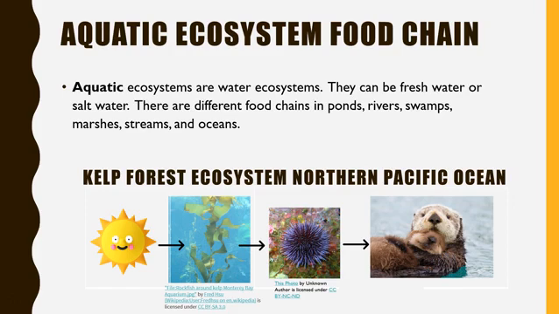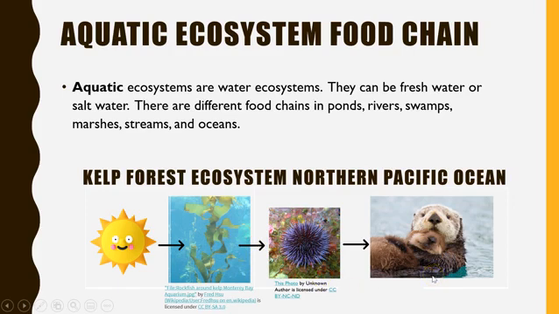So of course we start with the sun, and then energy from the sun goes to the kelp. The kelp is a producer because it's a plant, and it makes its own energy using the energy from the sun. So the arrows in a food chain are very important. They show where the energy is moving. Now, this sea urchin is most likely an herbivore because it is munching on the kelp. The urchin eats the kelp, so energy from the kelp moves to the sea urchin.